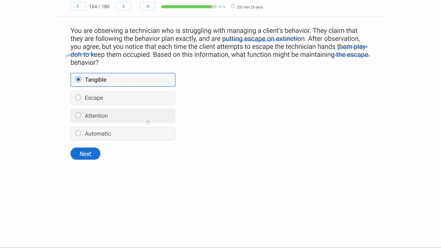We wouldn't choose attention over tangible because we are highlighting the Play-Doh to keep them occupied. So escape leads to the Play-Doh, which is a tangible, and then it's not automatic because this is a socially mediated situation. So what function might be maintaining the escape behavior? It's going to be a tangible.